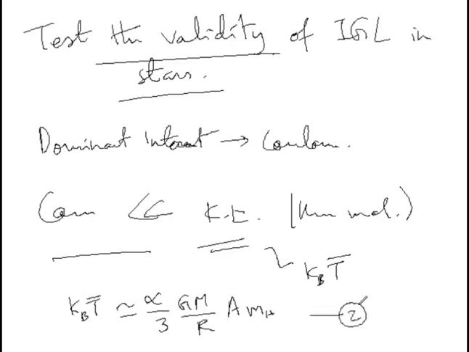This is equation 2. Here, this A is basically the average baryon number for the gas particles, and alpha is just a constant of proportionality. So you see the typical electrostatic potential energy between two particles. How much is this?